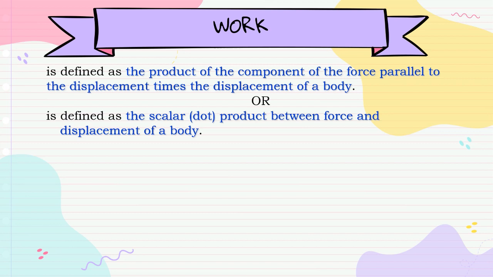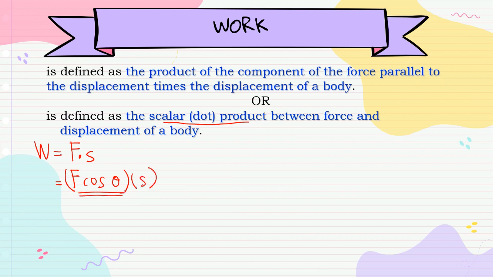So in equation, work done equals F dot S, the scalar product or dot product between force and S. If you still remember, in chapter 1 we learned that the dot product is F cos theta times S. Why F cos theta?